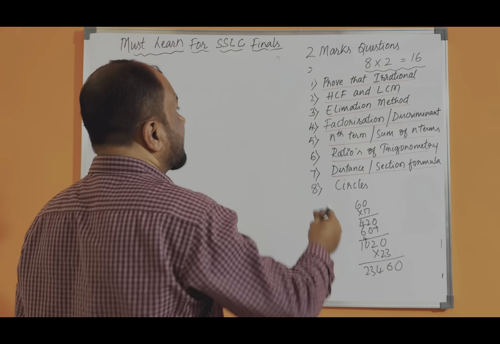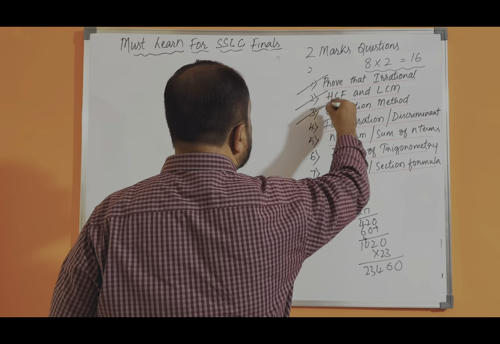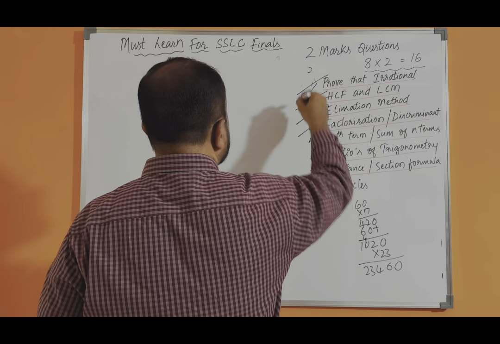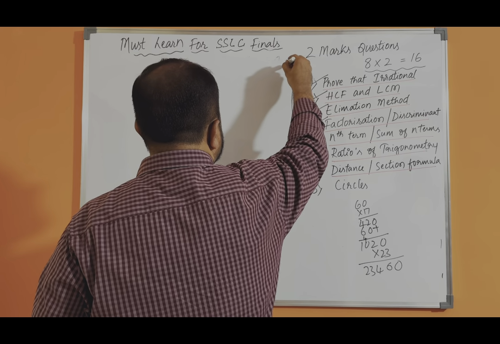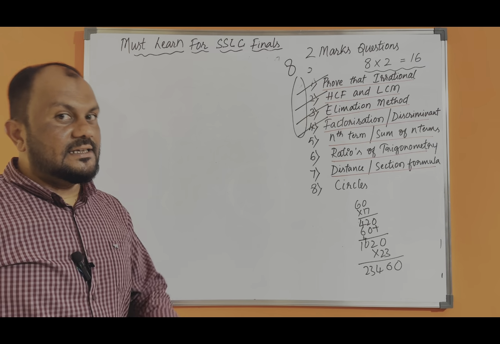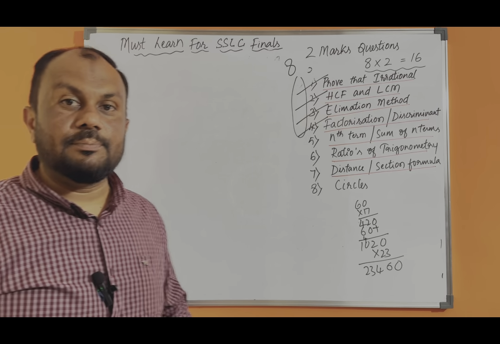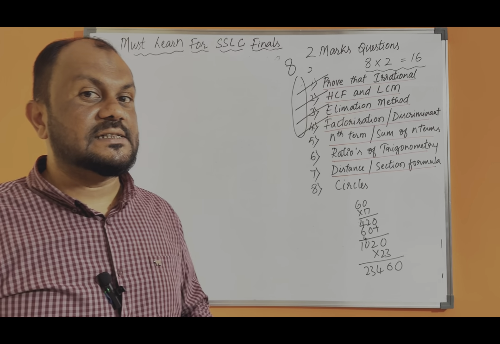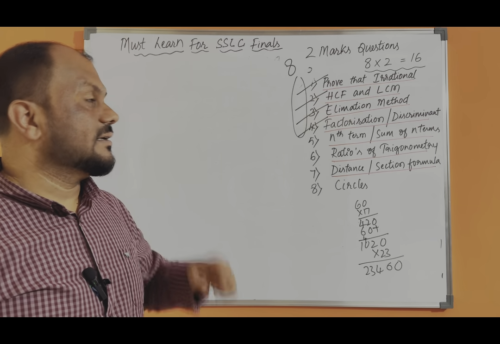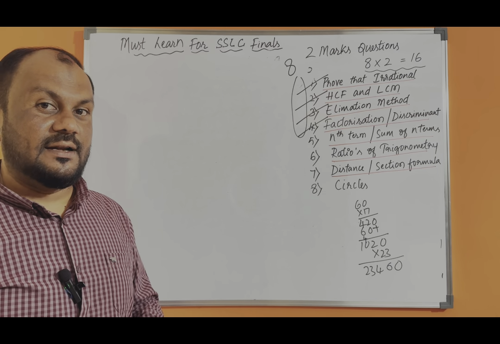Okay. So now what topics are finished? Prove that irrational, HCF, LCM, elimination method, factorization. By doing these 4 topics, easily you score what? 8 marks. And in this, there is nothing difficult. If you practice 2, 3, 4 sums from your model papers and preparatory papers, easily you can get the answers for these things. And you will be a pro when you go to the exam and write this one.